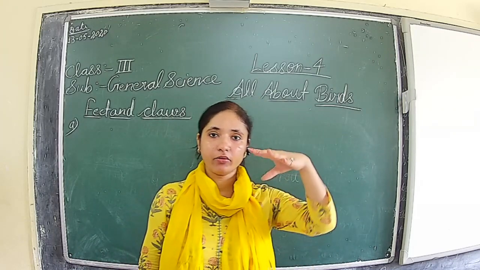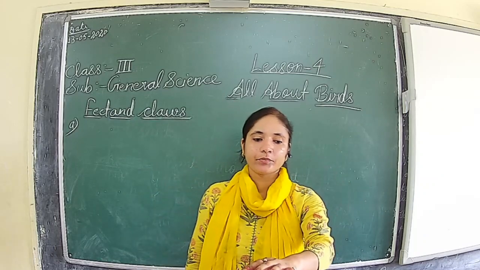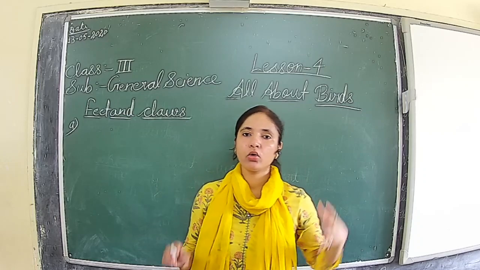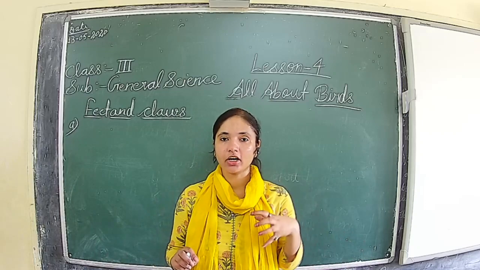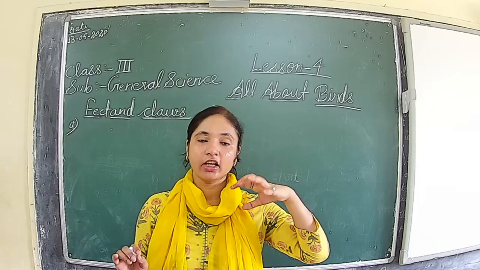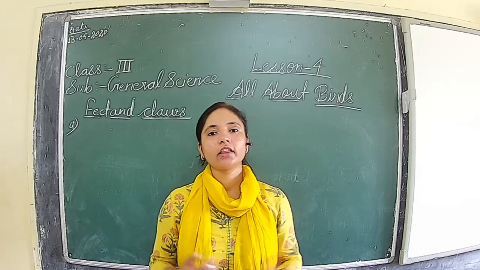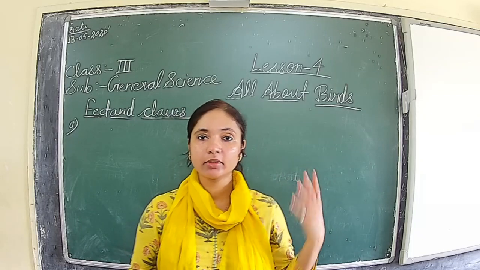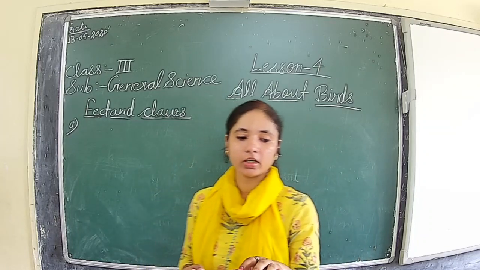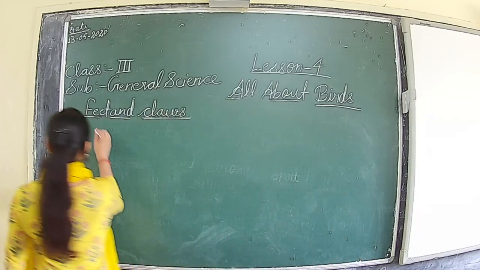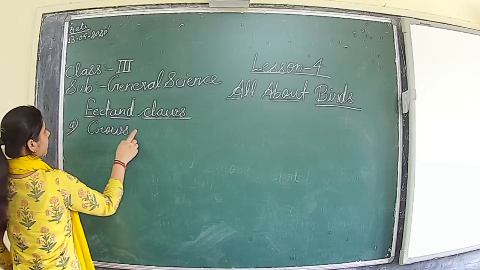A perching bird has 4 toes, 3 in front and 1 at the back. With the help of that toe, they hold the branches of the tree very strongly. At night also they can sleep by holding the branch with the toe, and they do not fall from it. So strongly they are catching the branches. The example of that bird is the crow and myna. Crows are the best example.